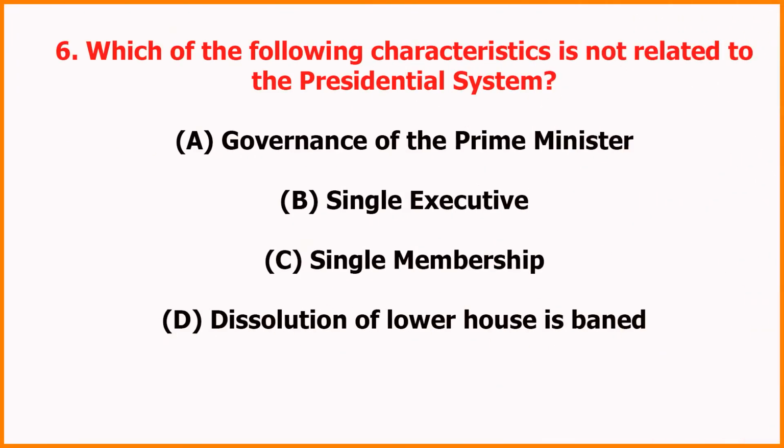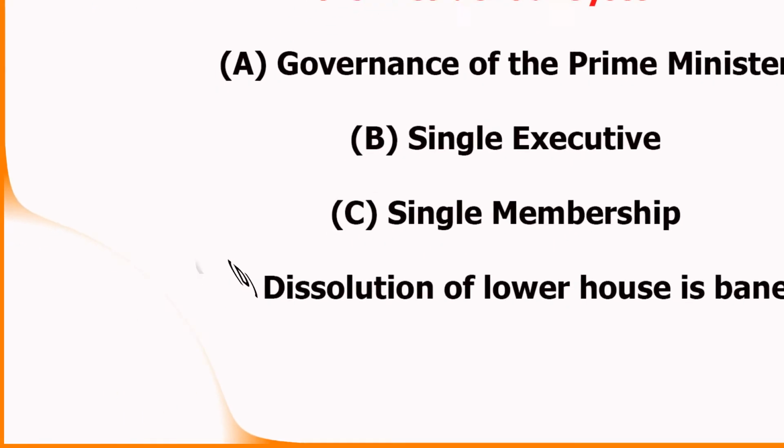6. Which of the following characteristics is not related to the presidential system? A. Governance of the Prime Minister, B. Single executive, C. Single membership, D. Dissolution of lower house is banned. Answer: A. Governance of the Prime Minister.